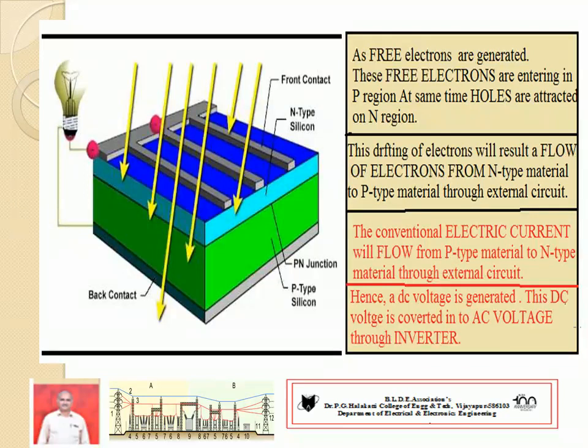Hence the flow of electrons will occur from n-type to p-type. Similarly, current will flow from p-type to n-type through the external lamp. Hence the lamp is on. Remember, the lamp is on. The solar cell is simply the working of a p-n junction.